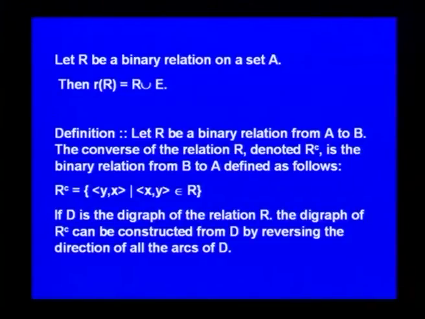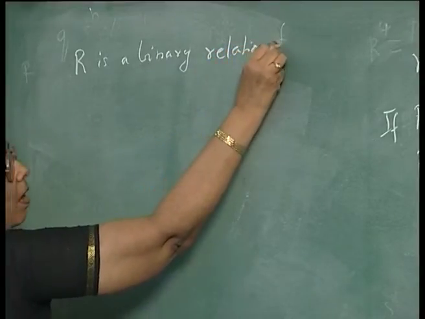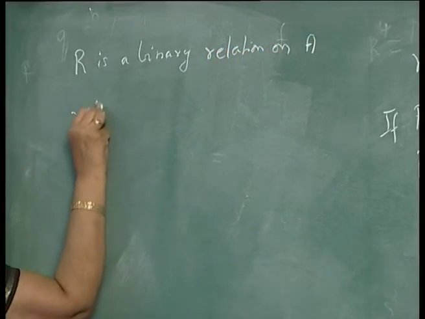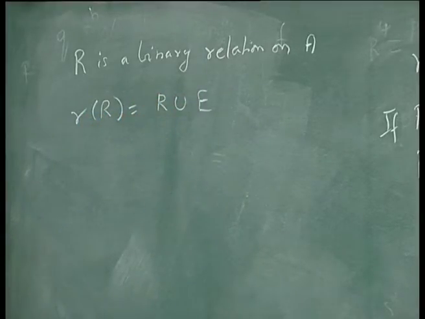Let R be a binary relation on a set A, then the reflexive closure of R is R union E. This is what we have already seen. The reflexive closure of less than is less than or equal to, and so on. So, we want to show that if R is a binary relation on A, then the reflexive closure of R is R union E. That is, as a graph we are adding self loops wherever needed.